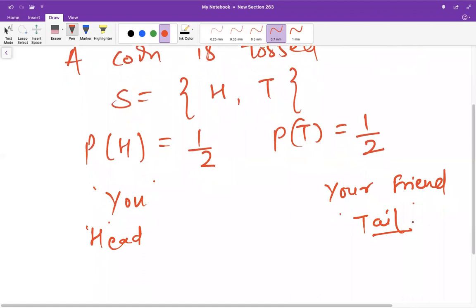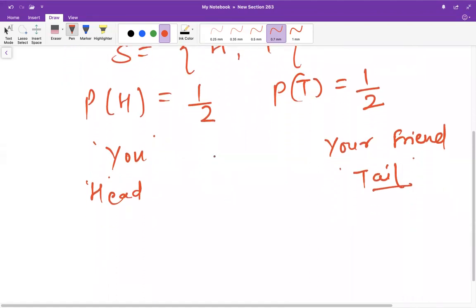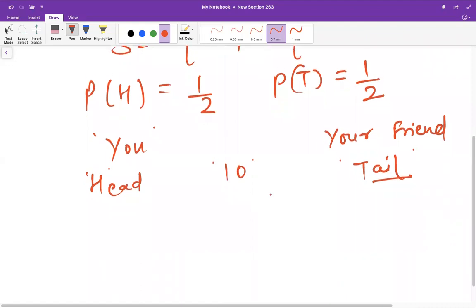You play this game 10 times, and initially the game looks fair, a 50-50% chance of winning for both. After playing 10 times, you realize that your friend is winning more often, not by a small margin. He won 8 times out of 10 and you won only 2 times.